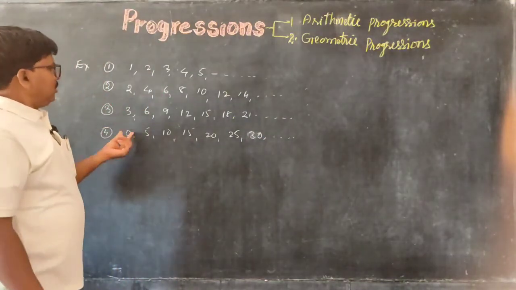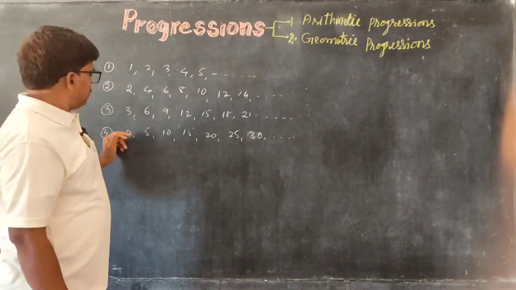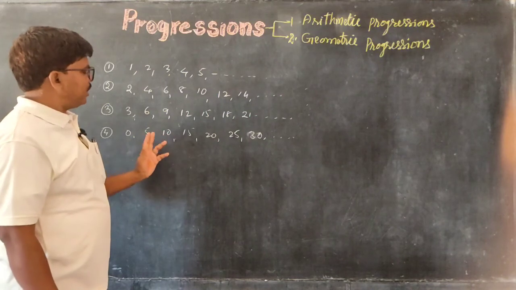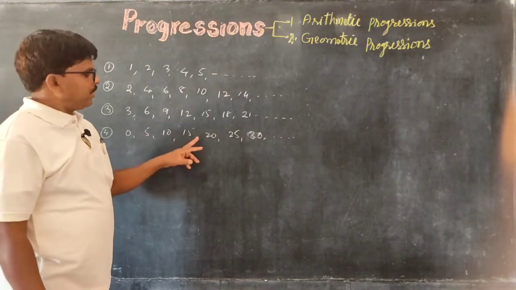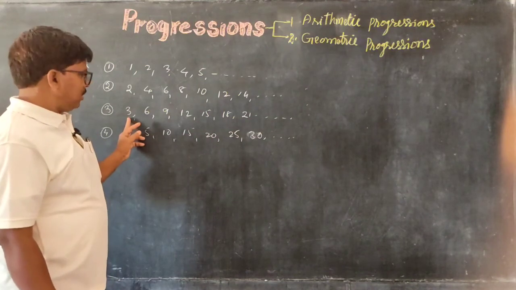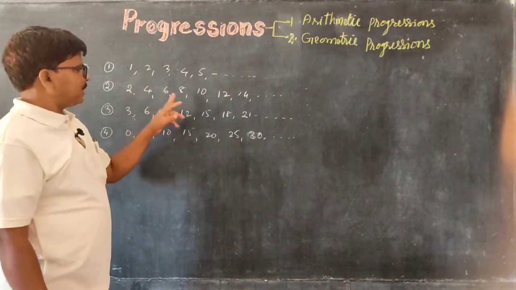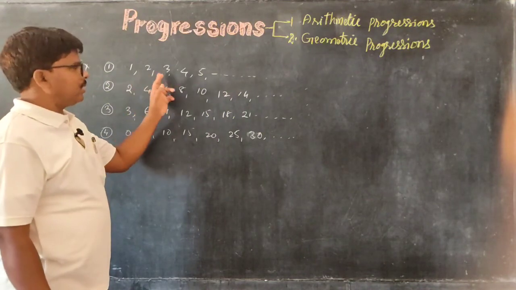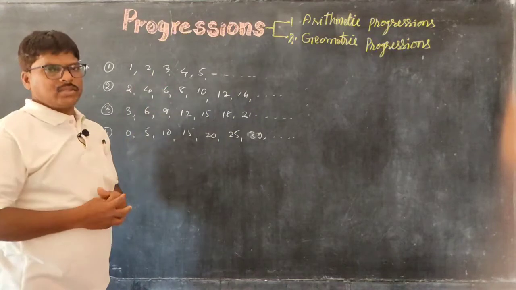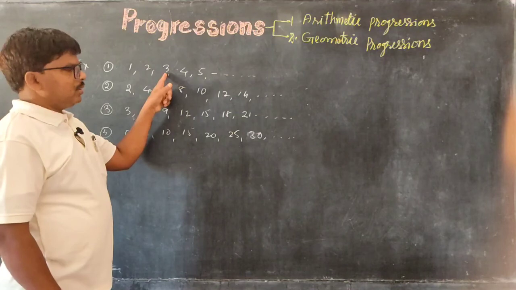So here if you add 5 to each number we get the next number. Similarly if you add 3 we get the next number, here add 2, here add 1. So we have some pattern in it, where the same number is added each time.